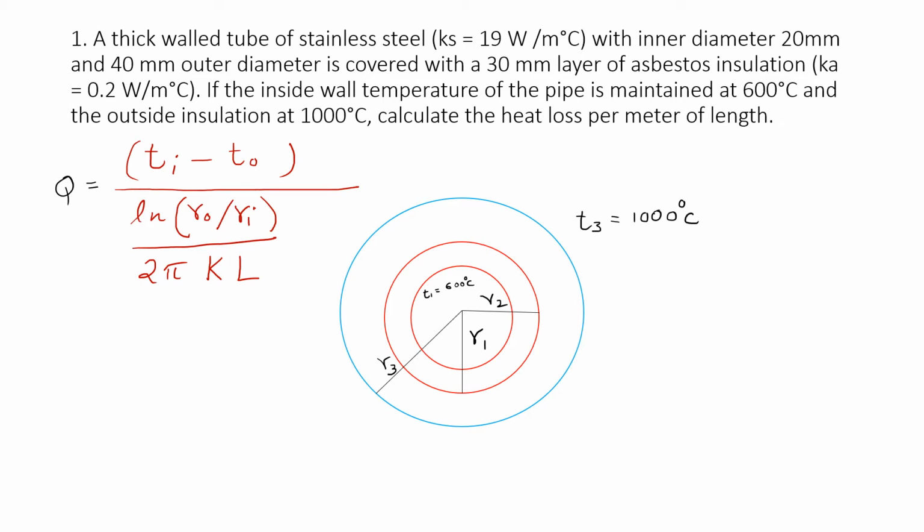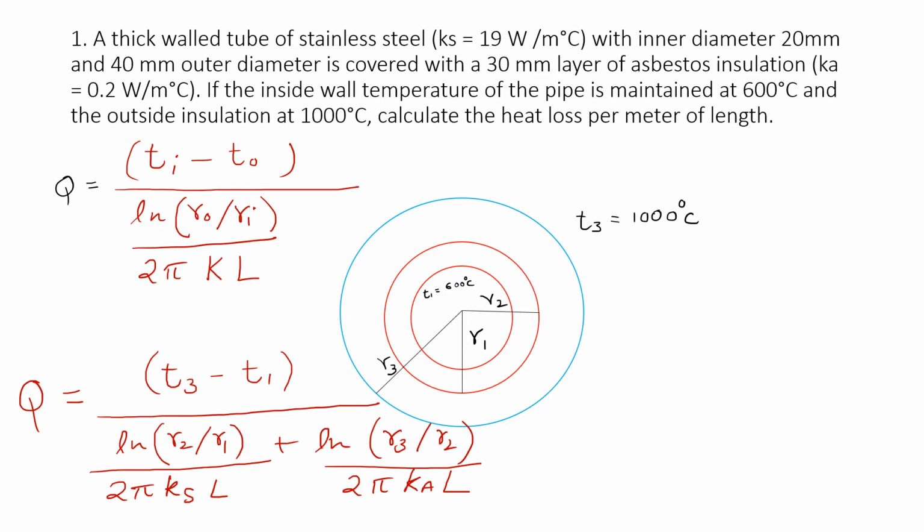If we only have inner and outer radii, means if we only have two radii, but what if we have more layers of insulation? So in this question, we have one layer of insulation. So here we are considering three radius. So we have to deal with three radius. So this formula can be extended as Q is equal to. So this is the formula for insulated layer. That is, if we have more layers. So we have one extra layer. So we have used this part also.